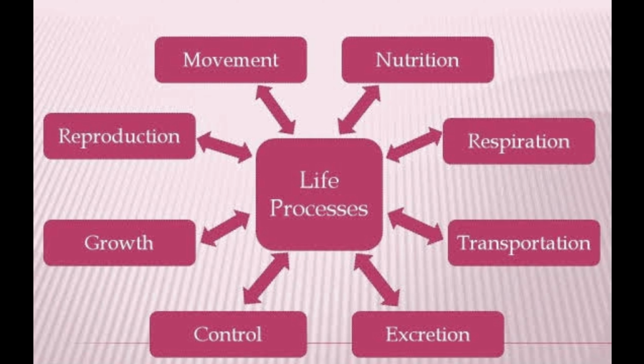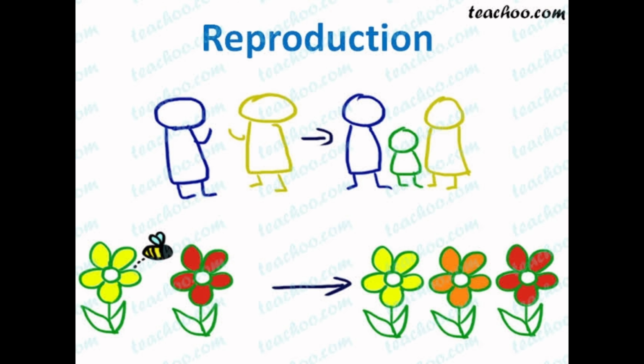So children, all life processes go on in a coordinated and controlled manner in all living organisms in this world. You are seeing in this picture various life processes like reproduction, growth, control, excretion, transportation, respiration, nutrition, movement. All these are essential for the survival of living organisms. So here we are going to read about reproduction first.